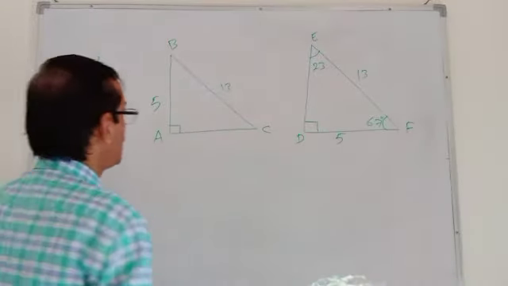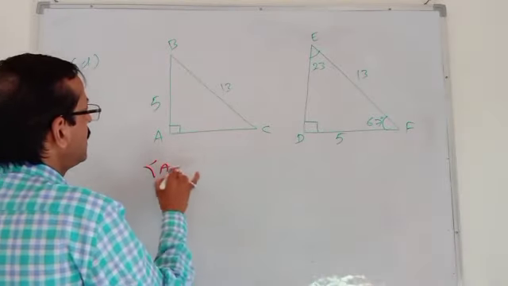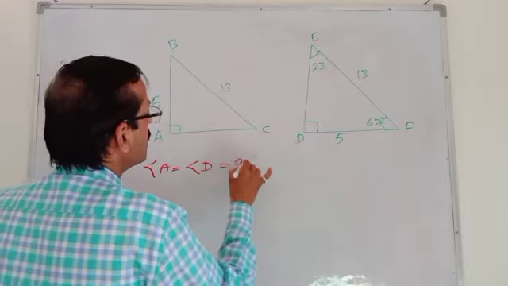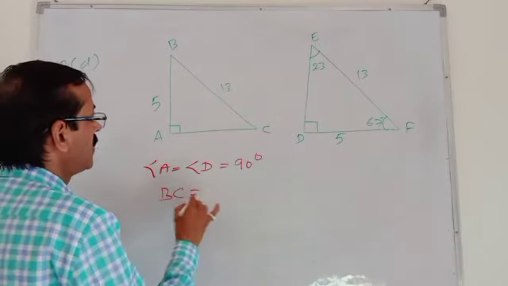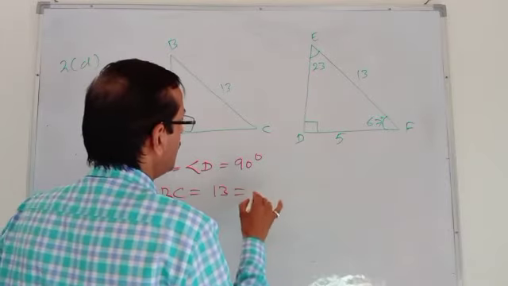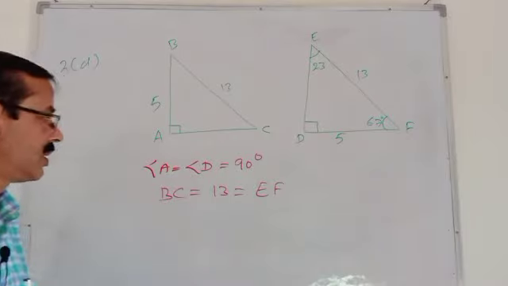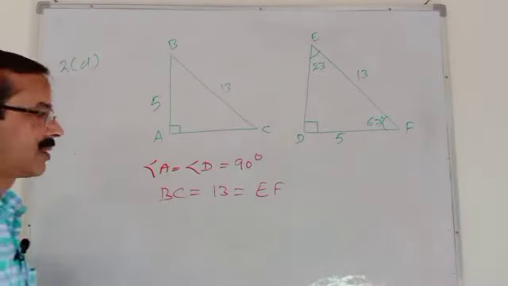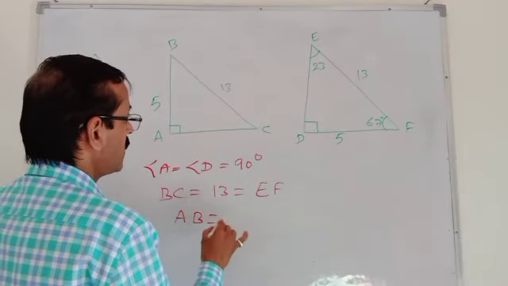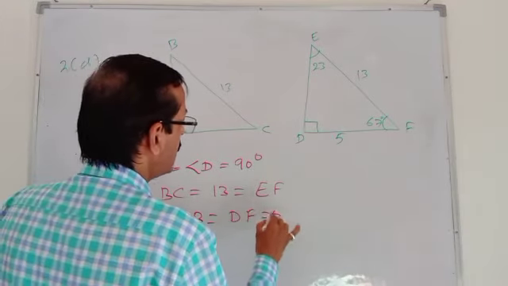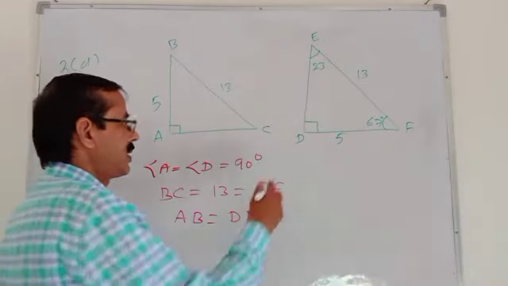So students, here write down angle D became 90 degrees. So angle A is equal to angle D is equal to 90 degrees. And importantly, BC is the hypotenuse, that is 13, and that is EF. The hypotenuse should be equal, that is coming. BC is equal to EF. And third, any side should be equal. Here AB is equal to DF, equal to 5 centimeters.